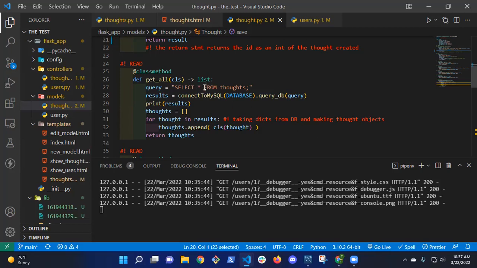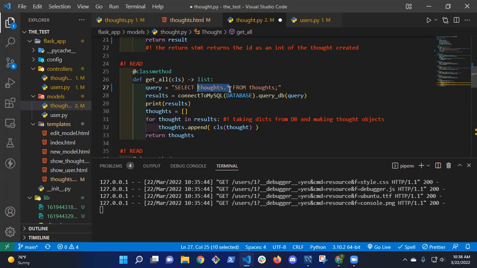So what I can do, instead of saying star, is name the table and say thoughts dot star. If I want to add another parameter that I want to grab, I need to distinguish between the tables. So I want to get everything from thoughts, and that's what this means.